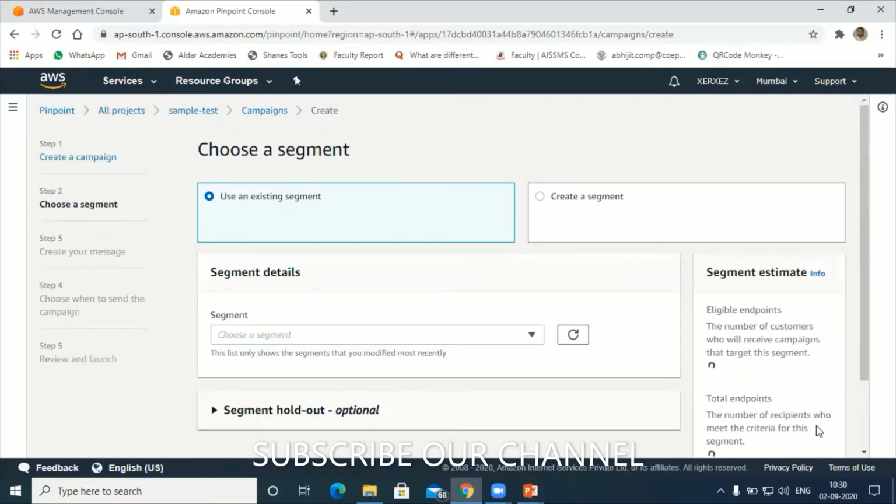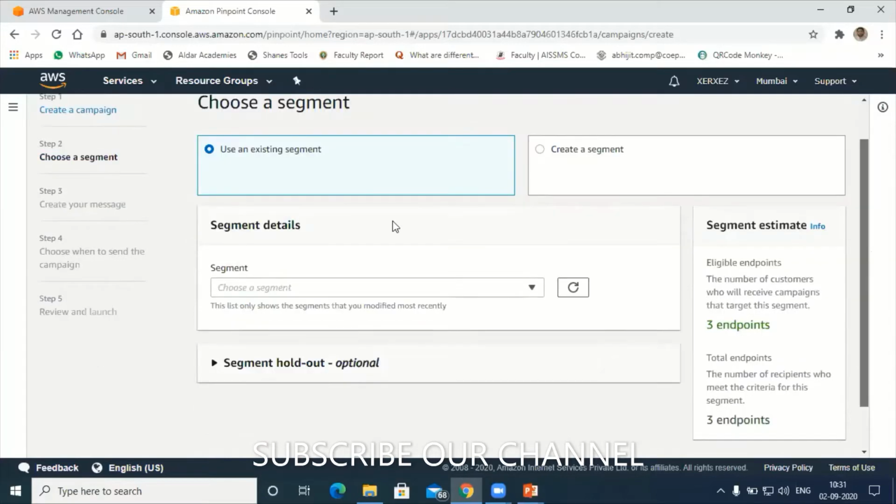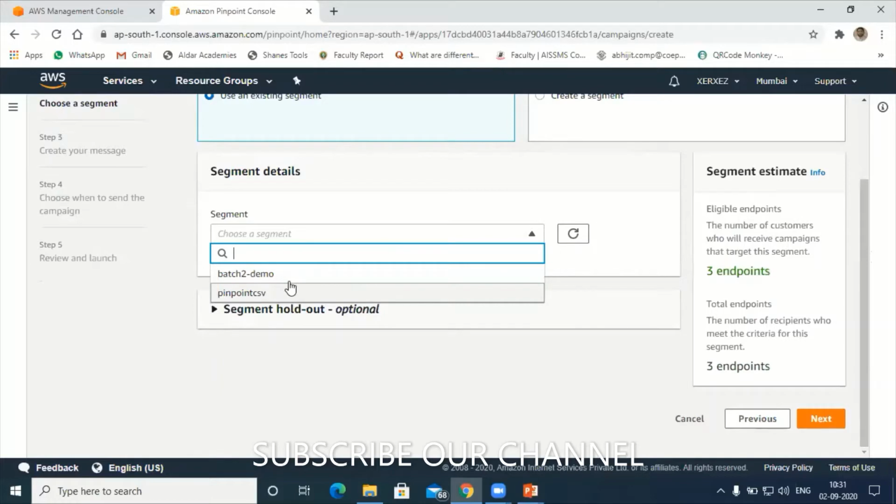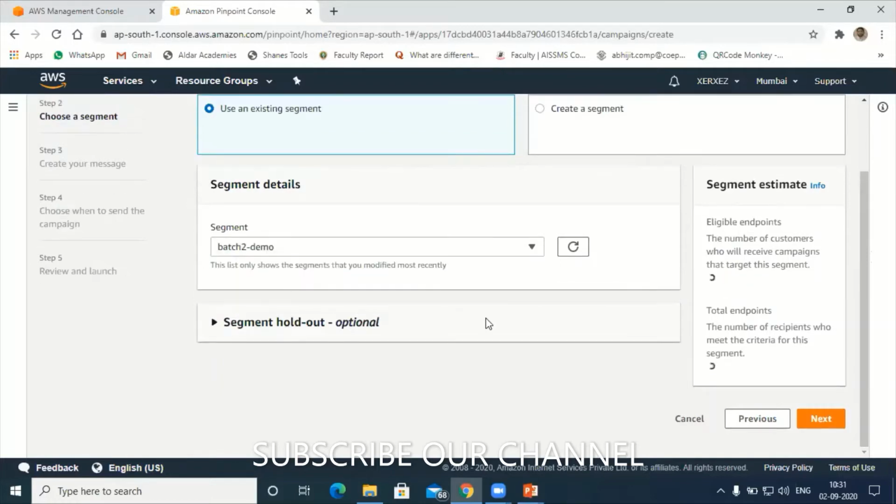Now next, use an existing segment or create a new segment. Here I have already created one segment, so I will choose the same segment. Already I have created one segment, batch 2 demo. I'll choose the same segment here.